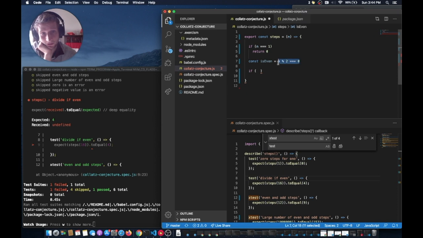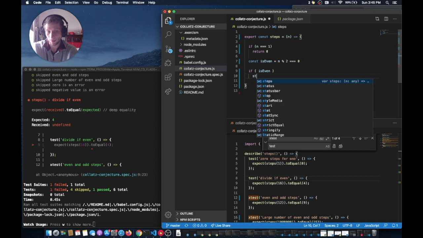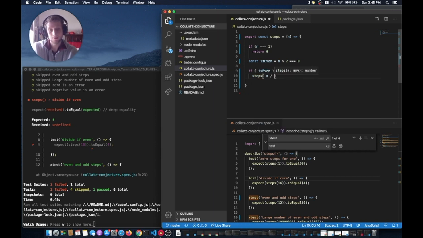And so this whole thing is an expression itself that will either evaluate to true or false. And then I'm assigning that to isEven. So I could just say if isEven, then call steps with n divided by 2.